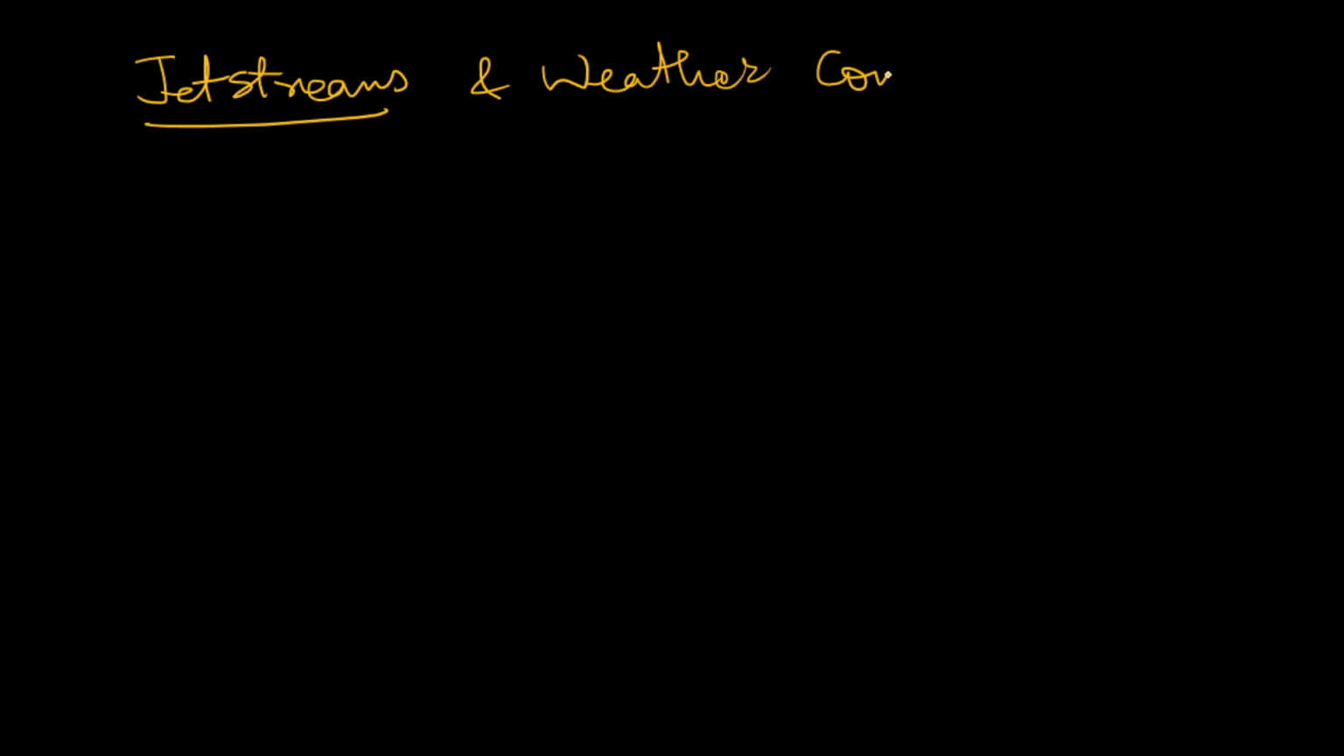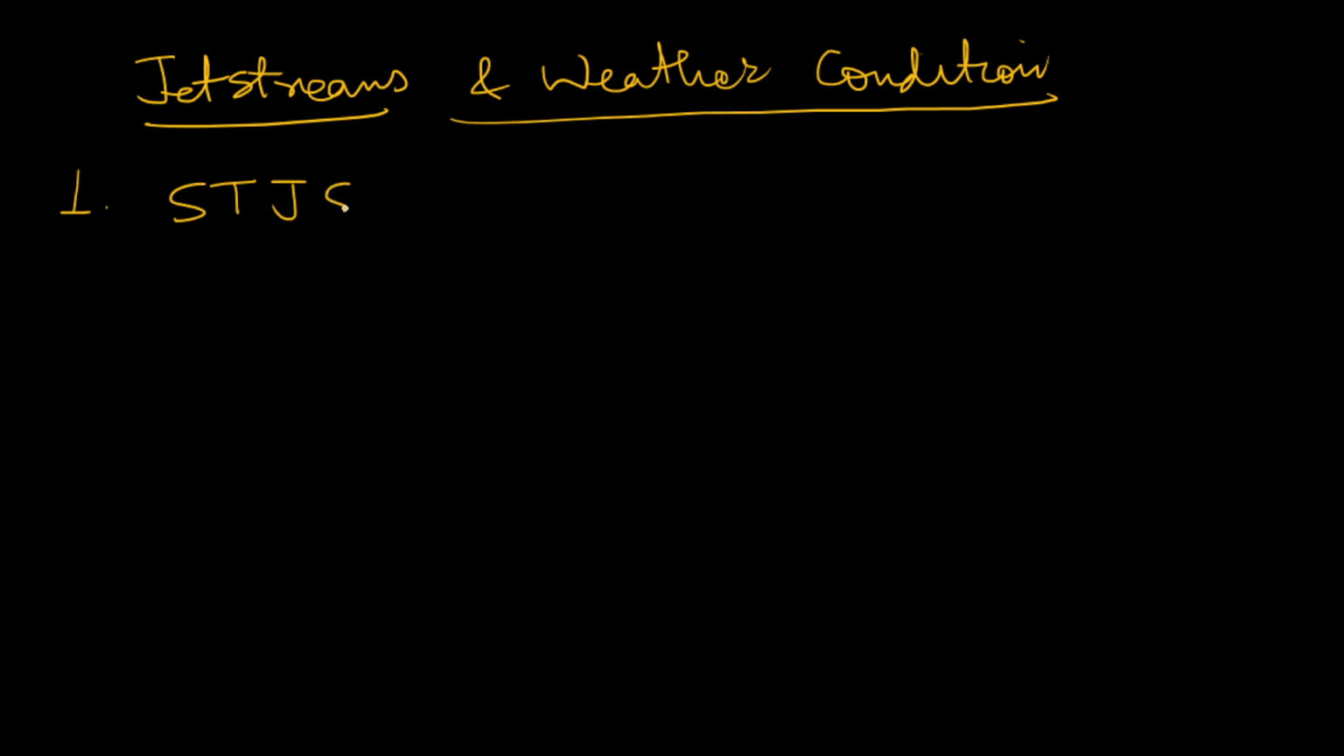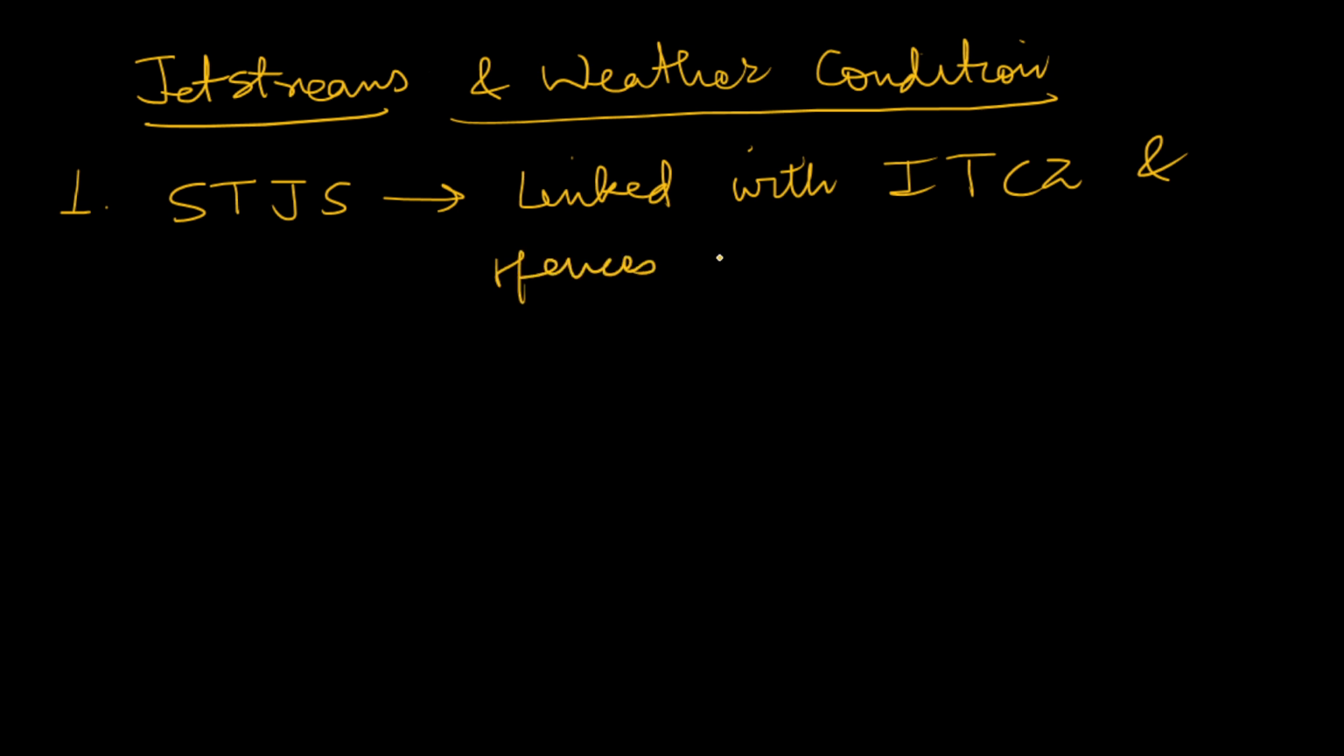Now we will discuss jet streams and weather conditions. First one is the subtropical jet stream. How is it linked to weather conditions? It is linked with the ITCZ, intertropical convergence zone, and hence influences the monsoon. We all know how the ITCZ influences the monsoon, especially in India.